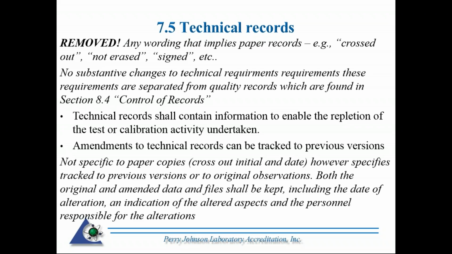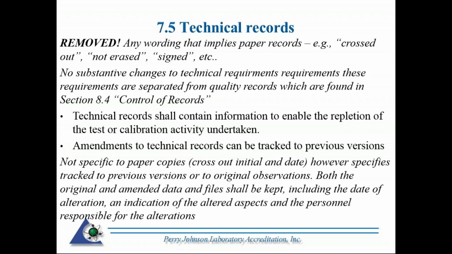Talking about records, we're moving up to section 7.5. So records in the 2017 standard have been divided into two parts. It used to all be in one section, records that included both quality records and technical type records. They've been split up. We'll see when we get to the management system requirements, we're going to look at more of those quality records.